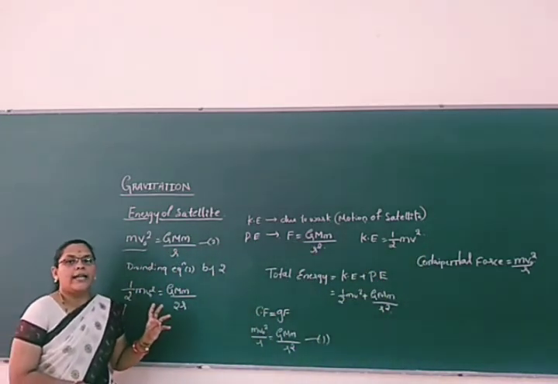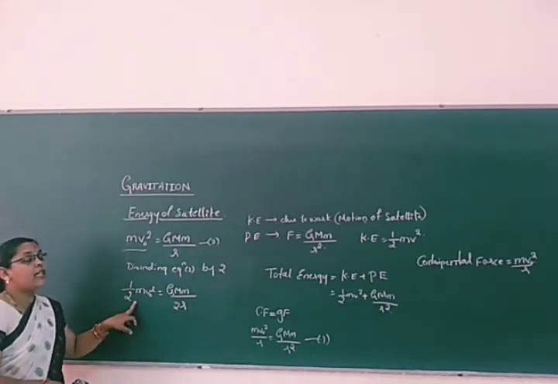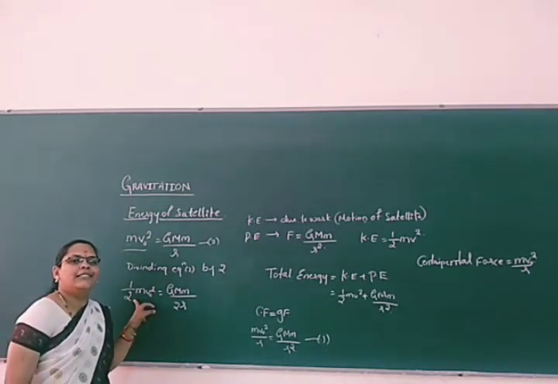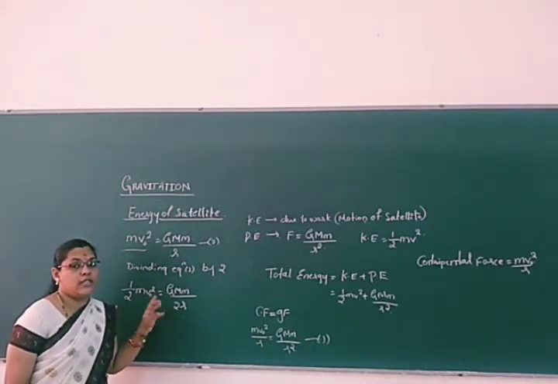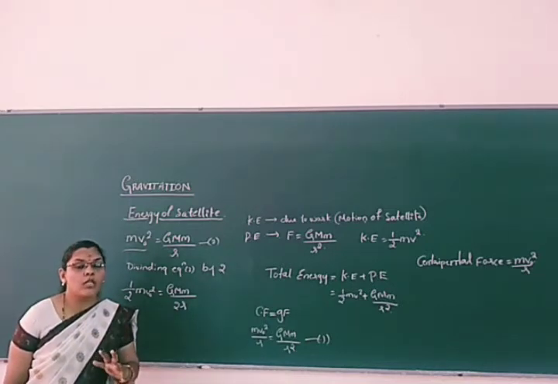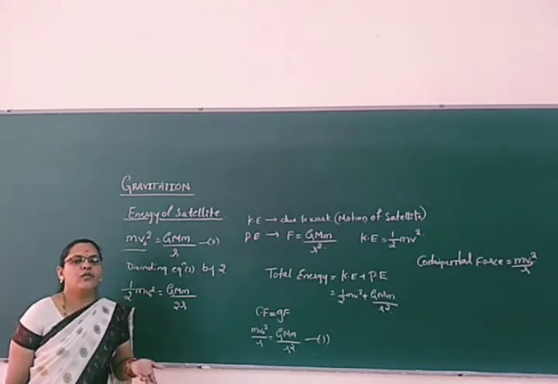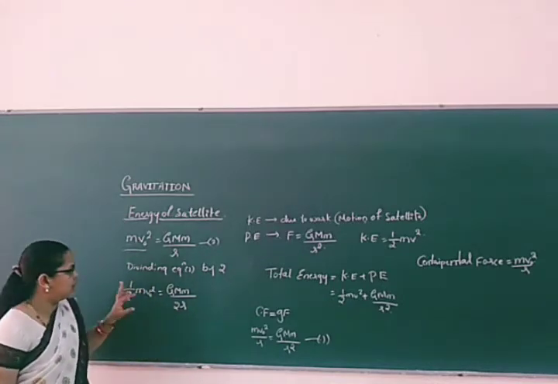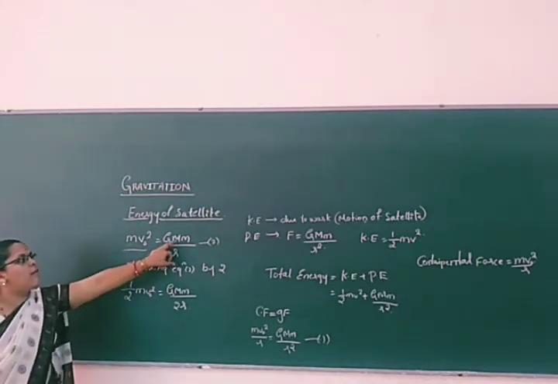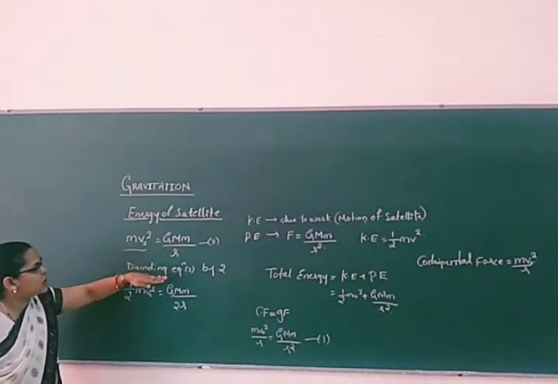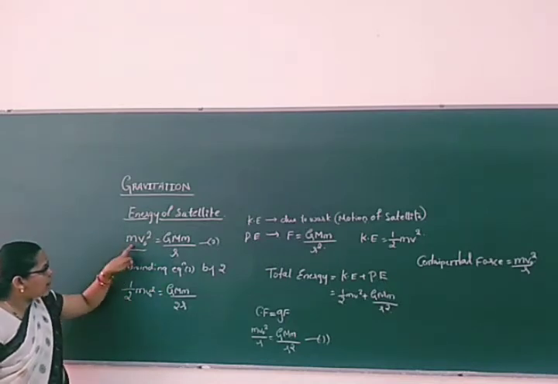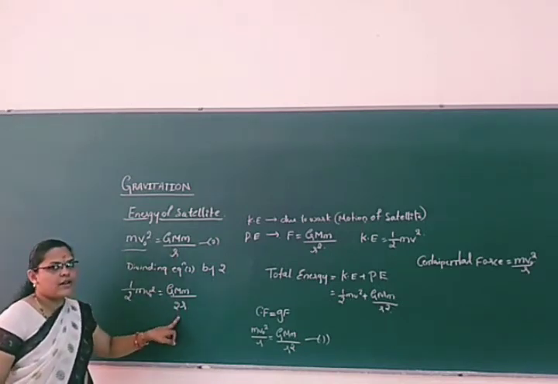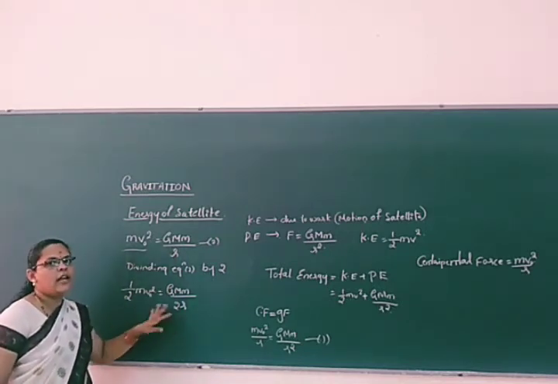It is equivalent to the kinetic energy responsible for the satellite to revolve around the earth, which is the centripetal force provided by the gravitational force acting on the satellite by the earth. What is the gravitational force? GMm by r. If you divide this equation by 2, you will get half mv0 square equal to GMm by 2r, because we are dividing by 2 on both sides, LHS and RHS.